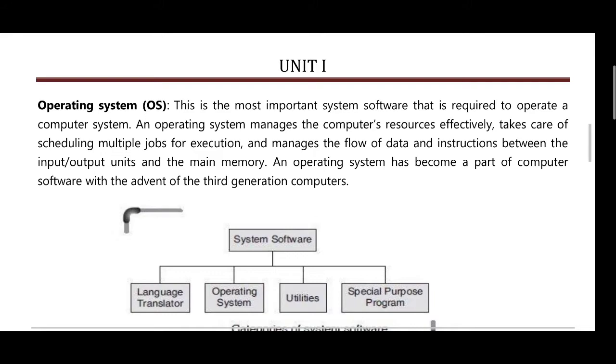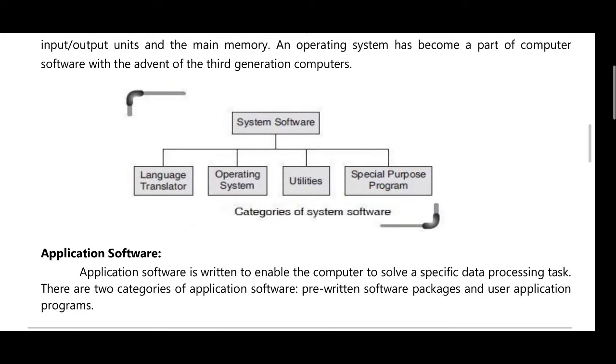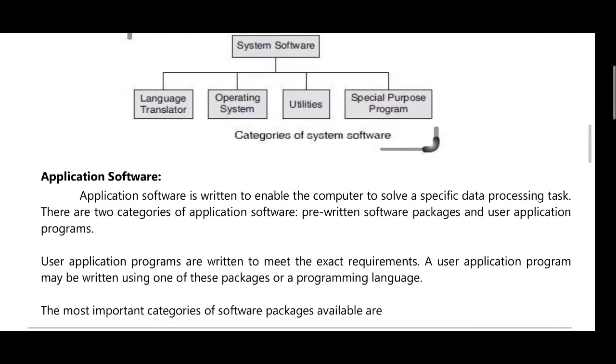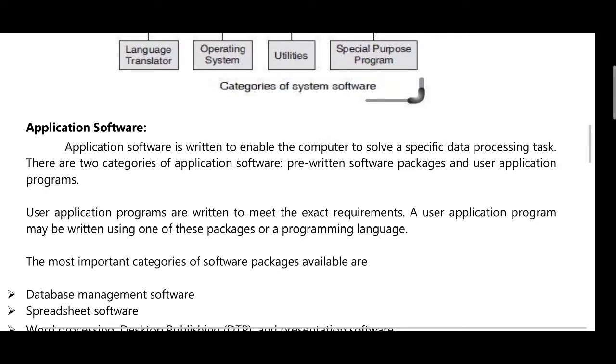With the advent of third generation computers, system software includes language translator, operating system, utilities, and special purpose programs. Next one is the application software. Application software is written to enable the computer to solve specific data processing tasks. There are two categories of application software: pre-written software packages and application programs.